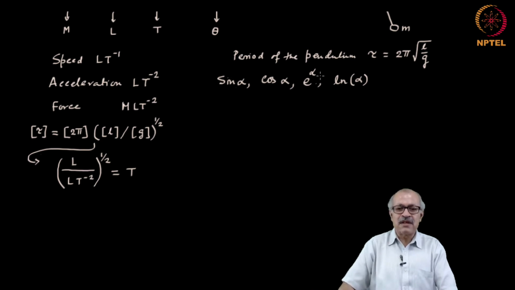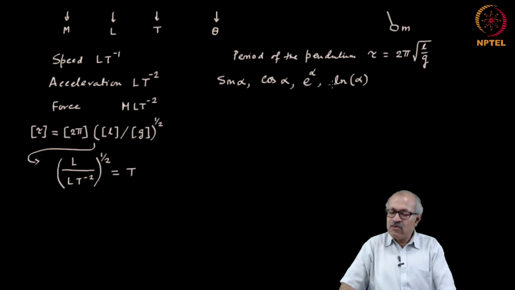Similarly, e to the power something, that something has to be non-dimensional. Log of something, that something has to be non-dimensional, and the result of taking a log is also a non-dimensional quantity. That is why whenever we use any of these terms, we have to always check.